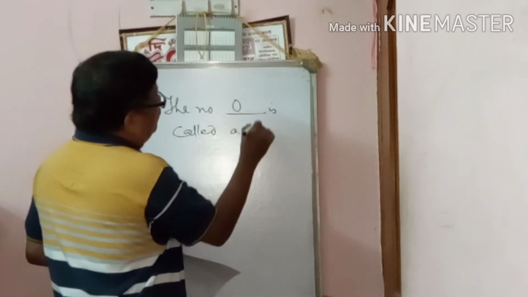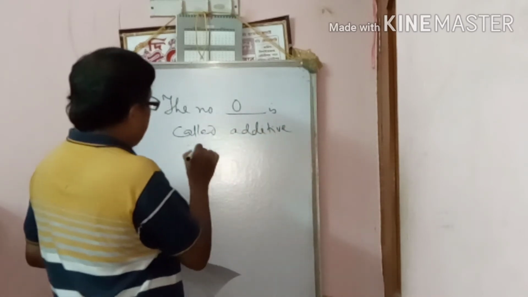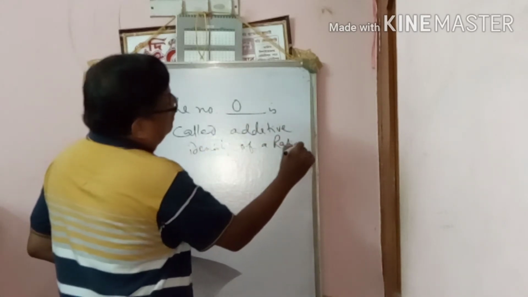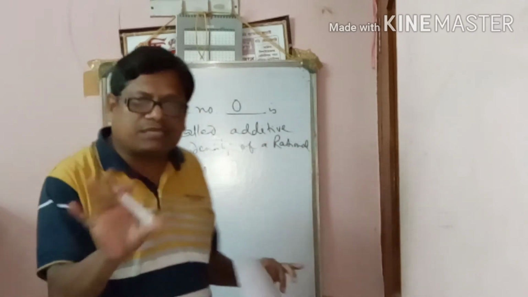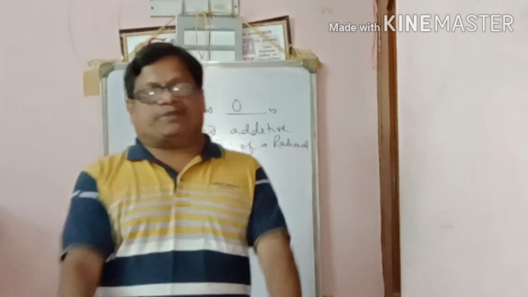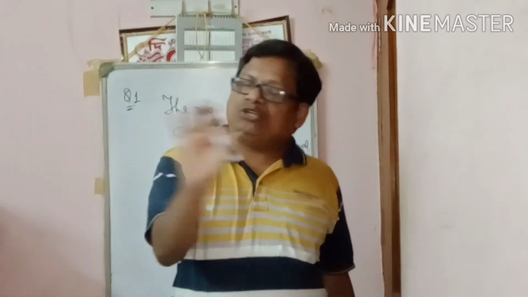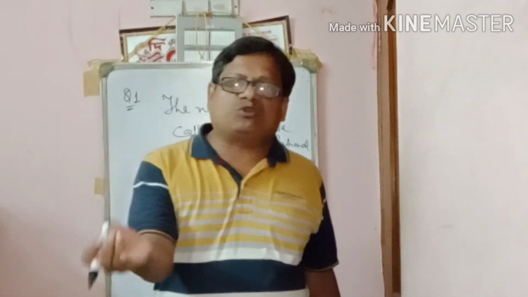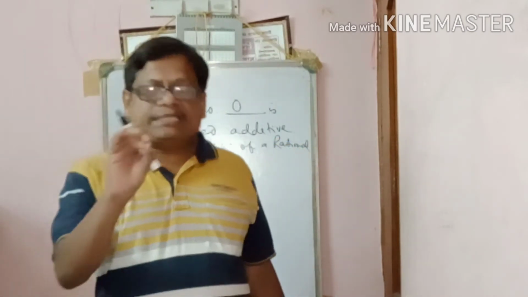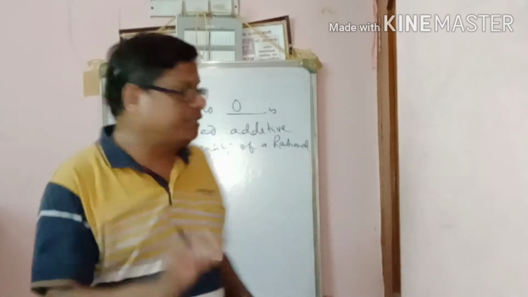0 is called the additive identity of a rational number. All of you know rational numbers. Again I am reminding you: a rational number is a number which can be expressed in the form P by Q, where Q is not equal to 0, but P may be 0, positive or negative, and Q may be negative or positive but not 0, and P and Q have no common factor. Already all of you know.